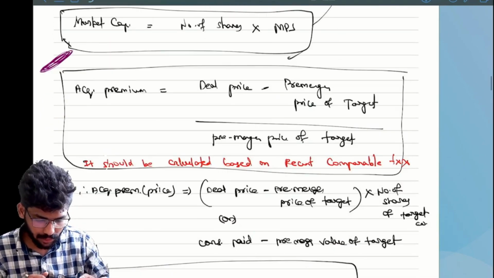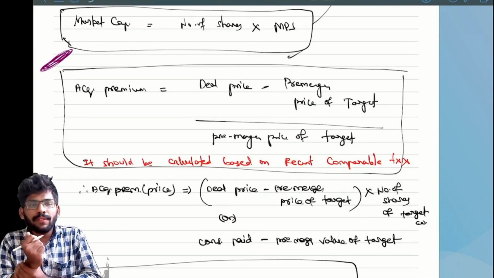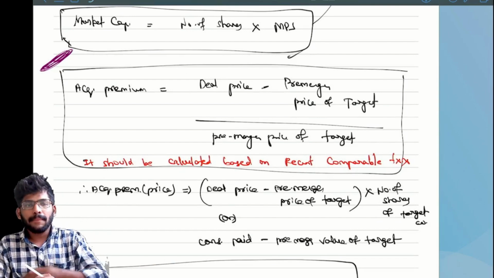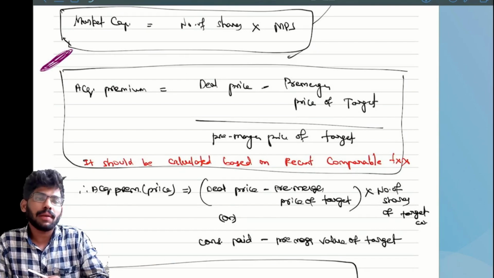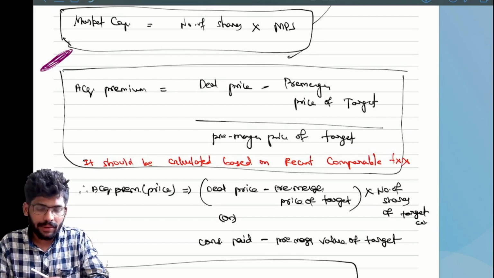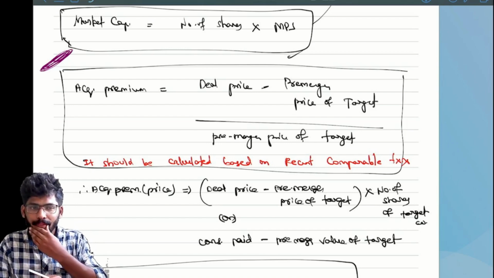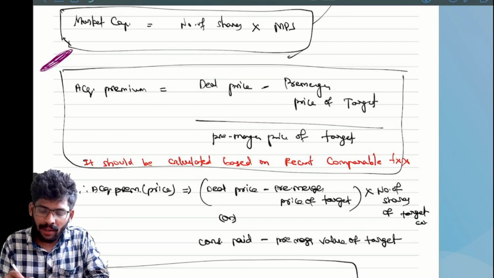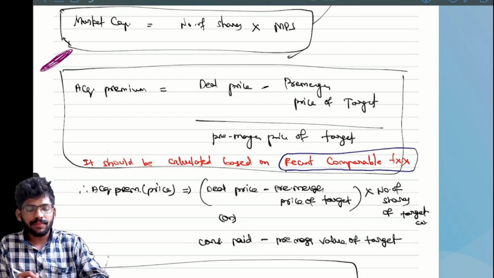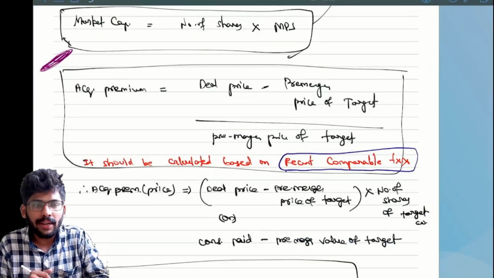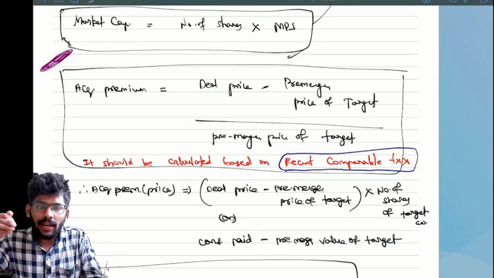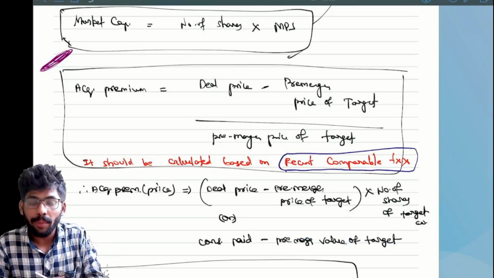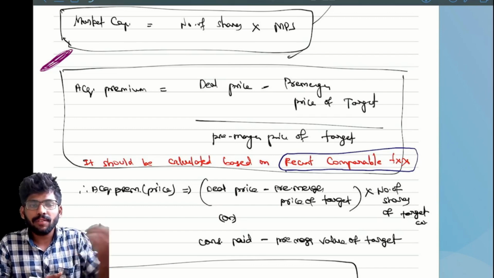Next, come to the formula for acquisition premium. The question may ask from this topic: calculate acquisition premium. Simple, sir. How to calculate? First of all, acquisition premium should be calculated based on recent comparable transactions. Comparable means maybe with other company information, similar company information.